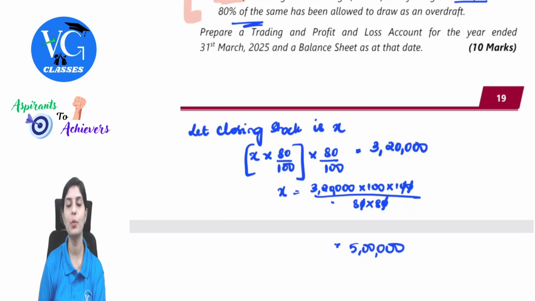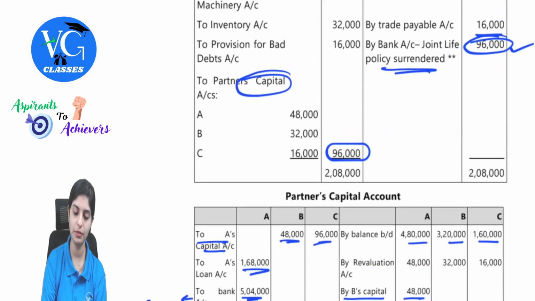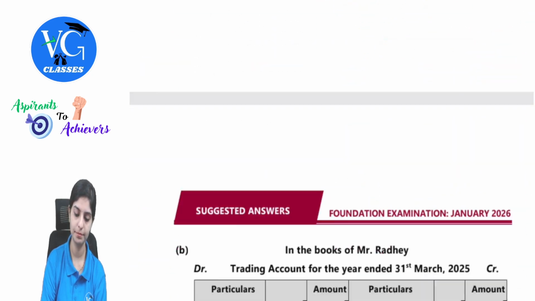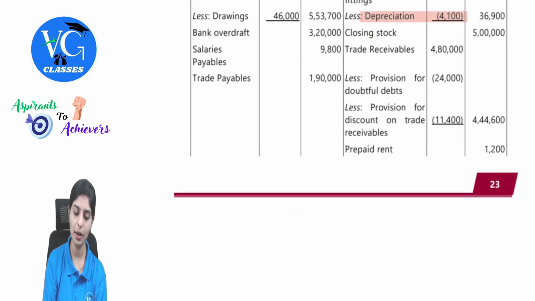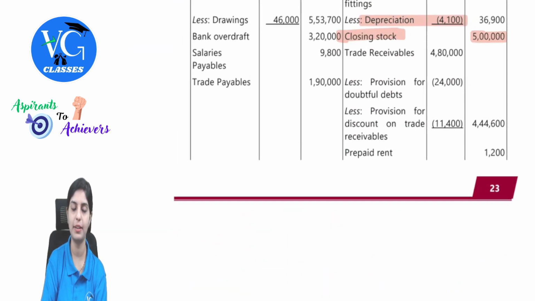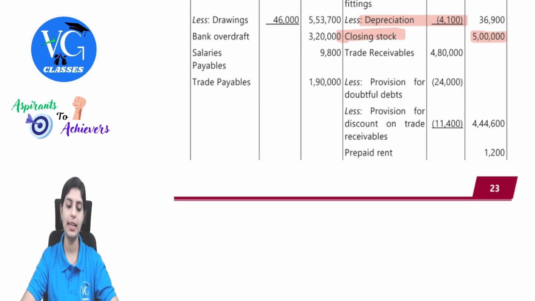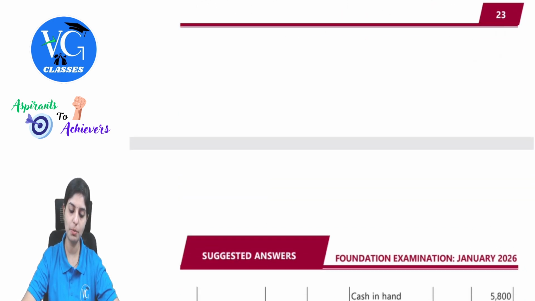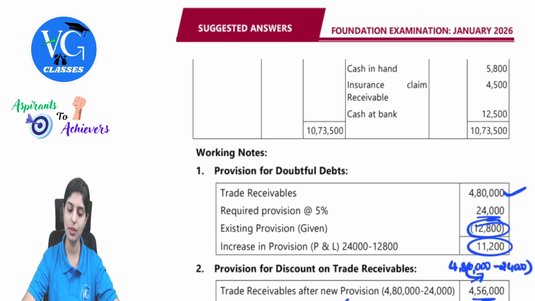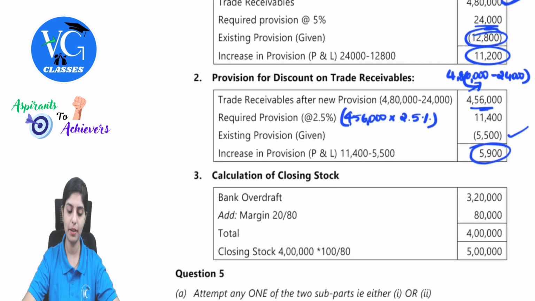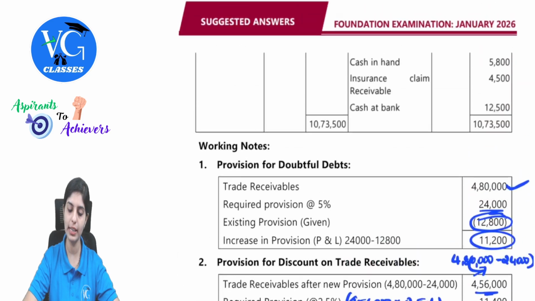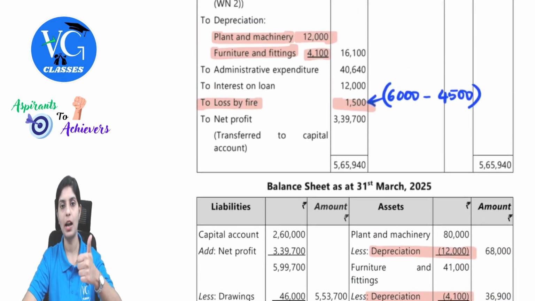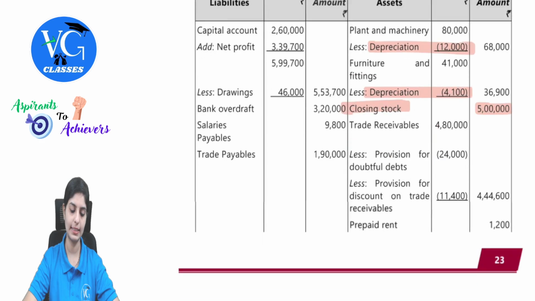So where will closing stock come? In my trading account. Observe the entry here. By closing stock 5 lakh, and then one more will appear in your balance sheet. Closing stock 5 lakh. I hope this is clear. Rest all points are easily manageable. After you enter the values, you can find out the closing amount. There is also an alternate way given to calculate the closing stock. So accordingly, we can find it relatively. Understood, all of you? Yes.